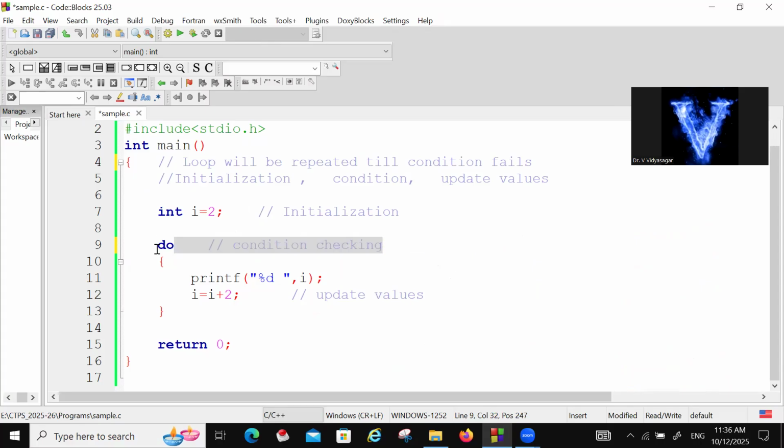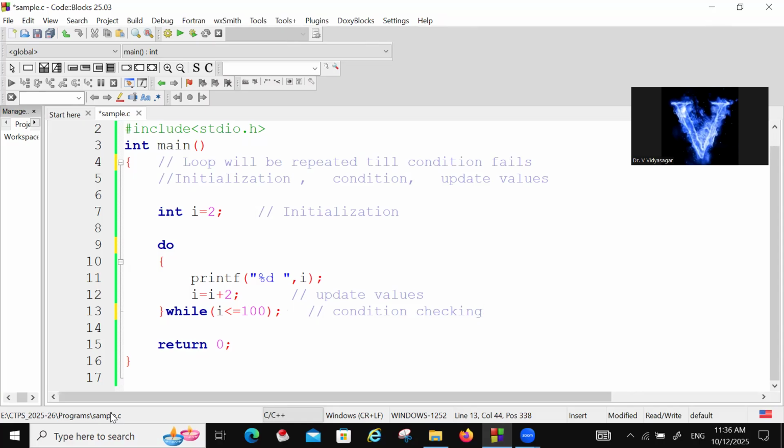And now here we are taking while. Condition we are taking here, and this semicolon is compulsory for you. Here we are checking the condition. I'm checking at the end.